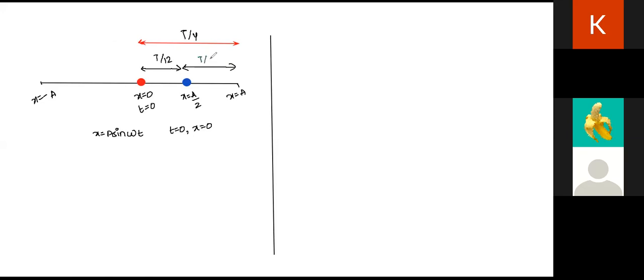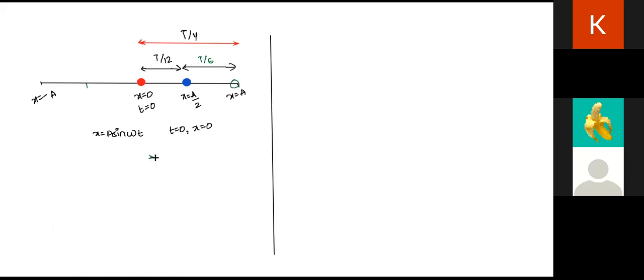T by 6, right? Now, the same time will be taken by the particle when it comes back, right? So see, this is what is happening. You all should understand how one oscillation takes place.